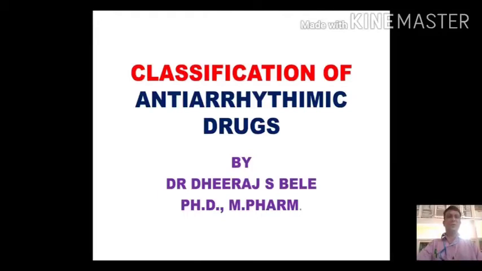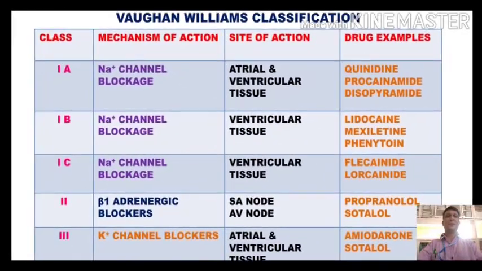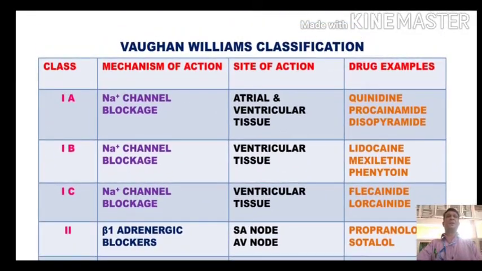Hello dear students, our today's topic is classification of antiarrhythmic drugs. So let's look at the classification. The classification of antiarrhythmic drugs is called the Vaughan-Williams classification, and it is made on the basis of mechanism of action shown by the various pharmaceutical agents as the antiarrhythmic drugs.